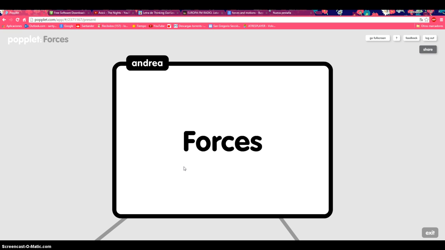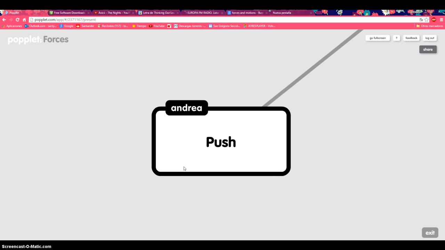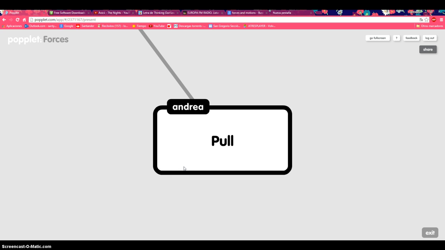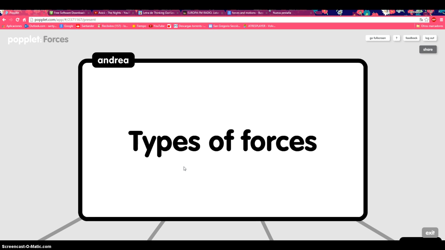Forces. Forces are actions which make objects move, stop or change shape. They can be a push or a pull. For example, when you throw a ball, it moves. The movement is caused by the force you apply to the ball. There are different types of forces.